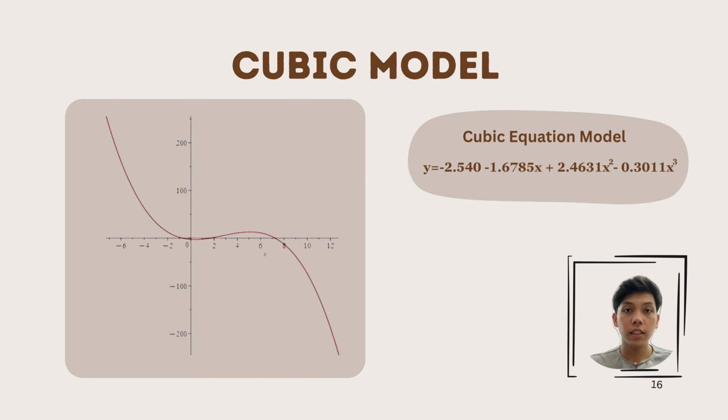So last but not least, the figure shows the graph of the best fit cubic model from equation y equals negative 2.40 minus 1.6785x plus 2.431x squared minus 0.3011x cubed. From the graph, you can see that at the minimum fuel price, when the price is slightly increased, it leads to an increase in the inflation rate. So it explains the fuel price has affected the inflation rate in Malaysia.